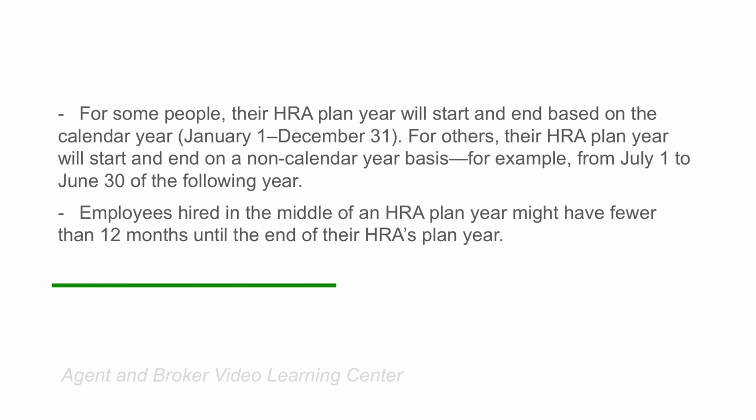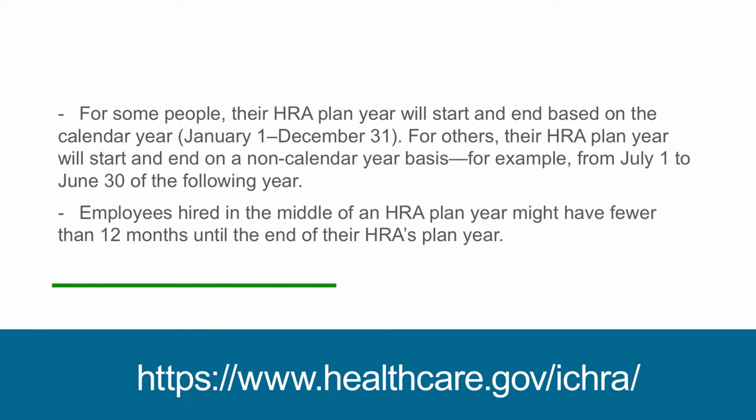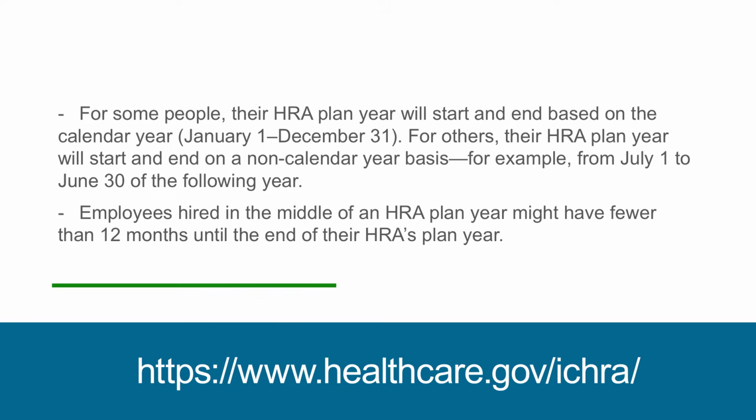For some people, their HRA plan year will start and end based on the calendar year, January 1st through December 31st. For others, their HRA plan year will start and end on a non-calendar year basis, for example, from July 1st to June 30th of the following year. Employees hired in the middle of an HRA plan year might have fewer than 12 months until the end of their HRA's plan year. For more information on individual coverage HRAs, please visit the link below.